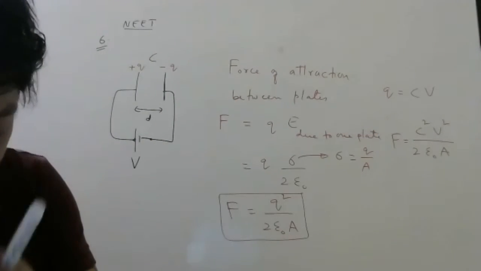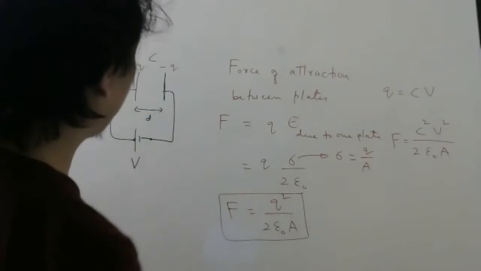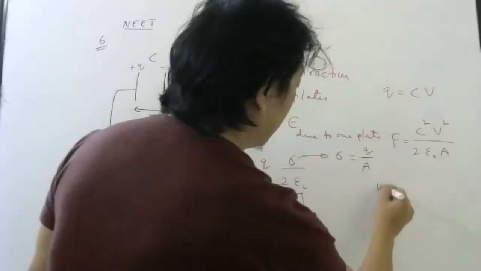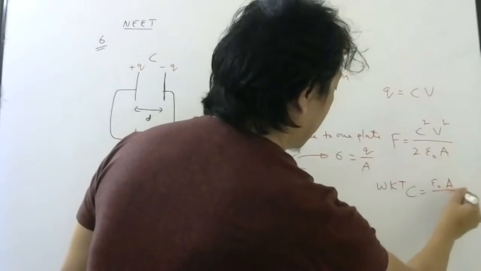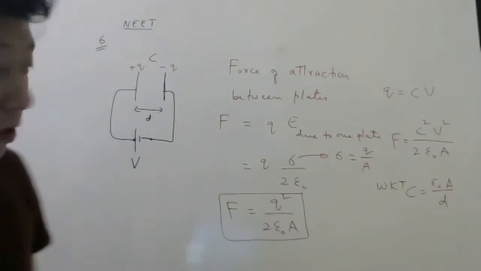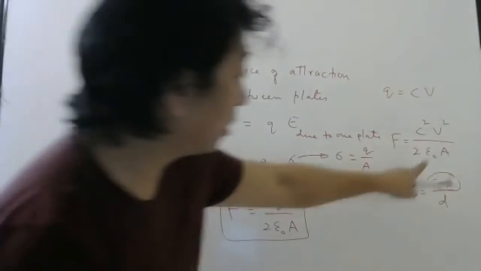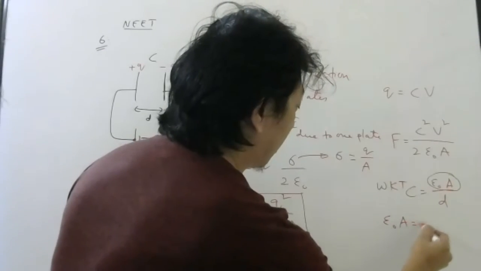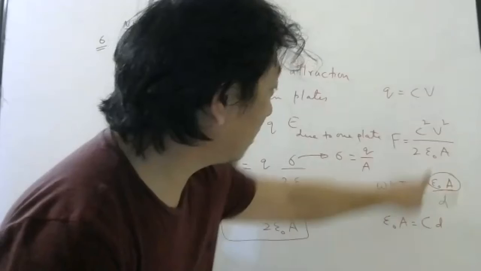This is also not there in the option. In the option, what is there? D is there. How to bring D? Well, we know capacitance is what? Epsilon naught A by D. So in place of epsilon naught A, because I don't see epsilon naught A in the option, if you cross multiply, what will be epsilon naught A? C into D. Substitute epsilon naught A as C into D here.